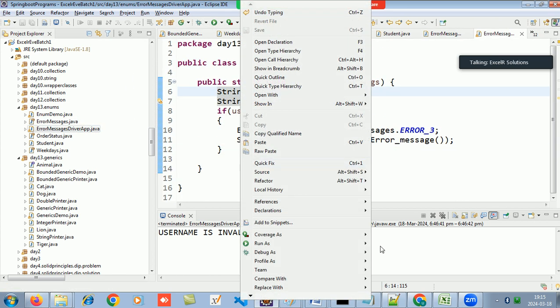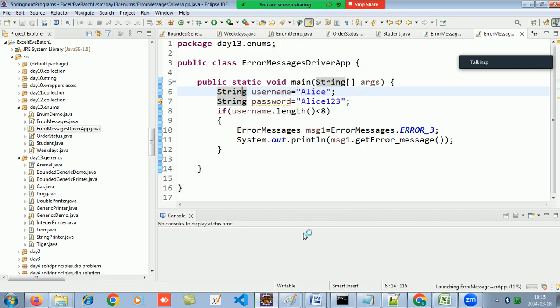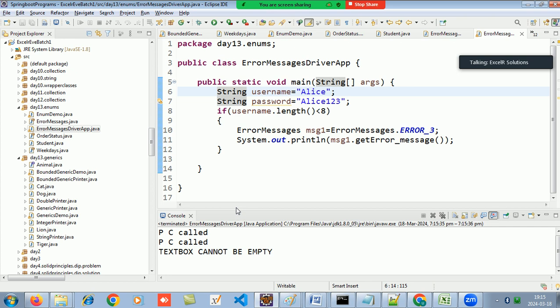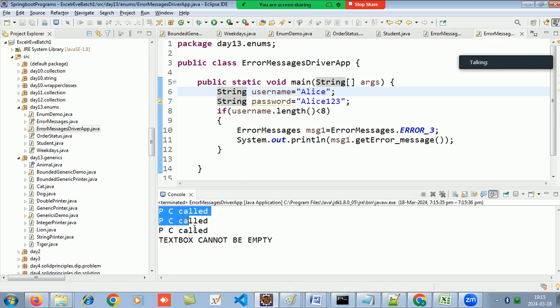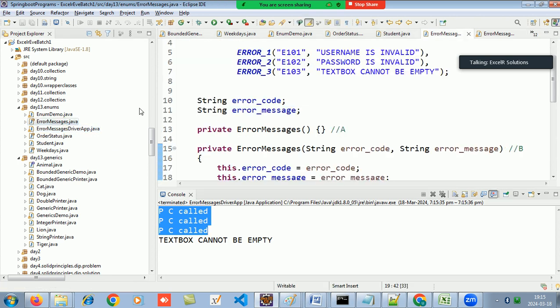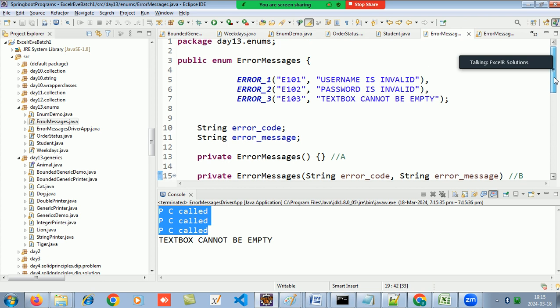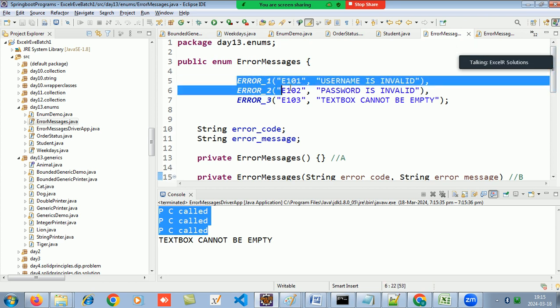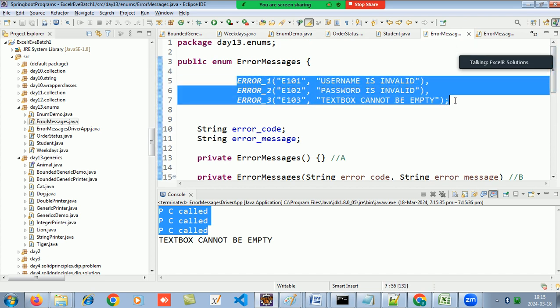If I do a demo and run, let's check. You see, PC called, PC called, PC called. What we are doing is making the objects and putting those objects in the enum only, and using these 3 objects we can access the enum.